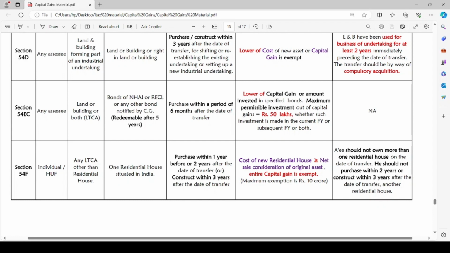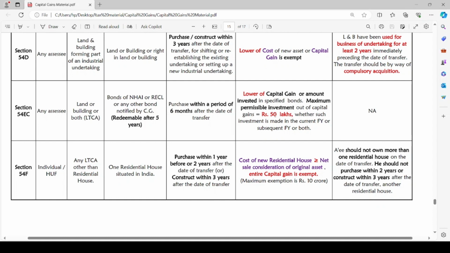If the time period is within the 6 months, in spite of a change in financial year, if the assessee invests in current financial year or subsequent financial year or both the years, such amount invested within this period of 6 months from date of transfer will be considered as amount invested in specified bonds. Amount so invested should not exceed rupees 50 lakh. It should be up to 50 lakh only.